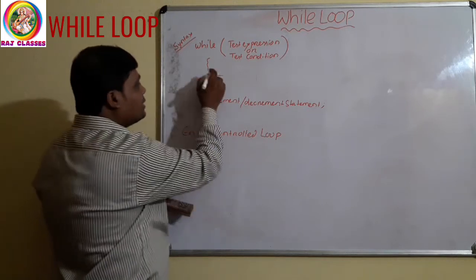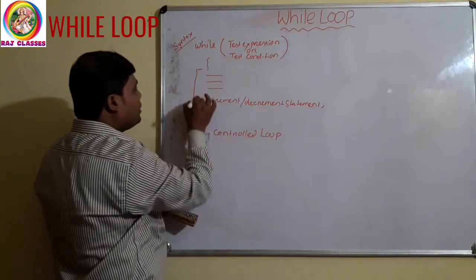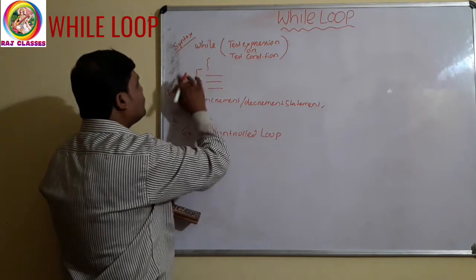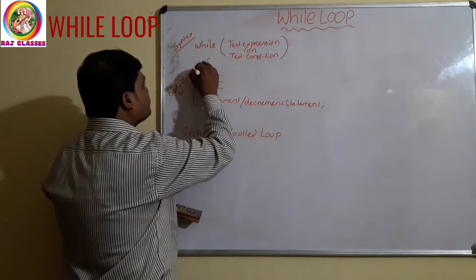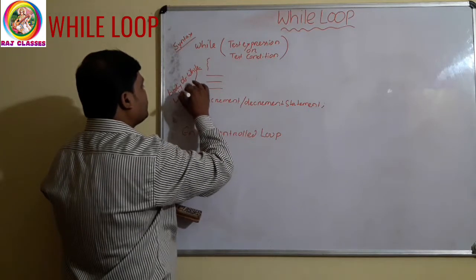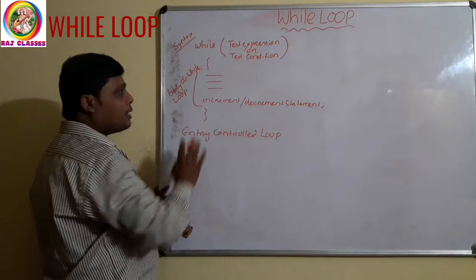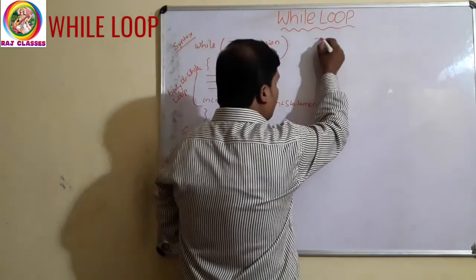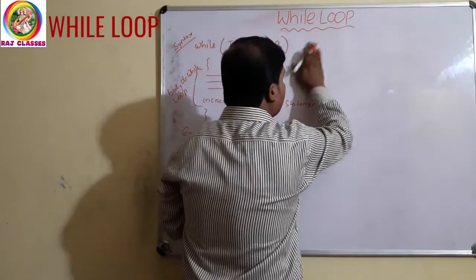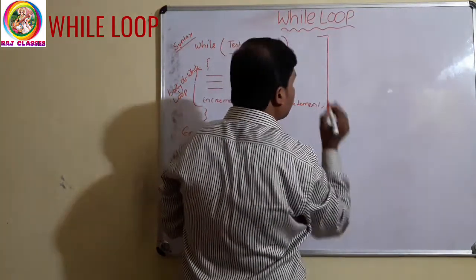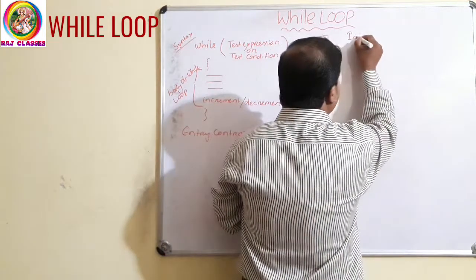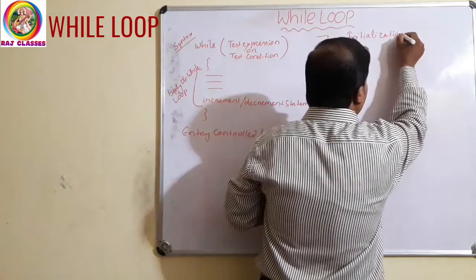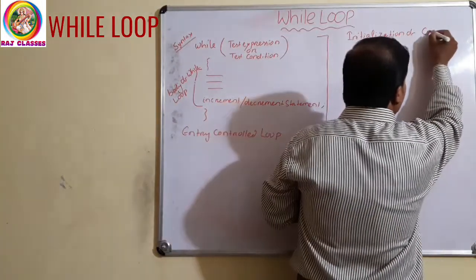Clear? And this is the body part of while loop. Now see how this loop will execute. You can write this loop as: first, initialization of counter.